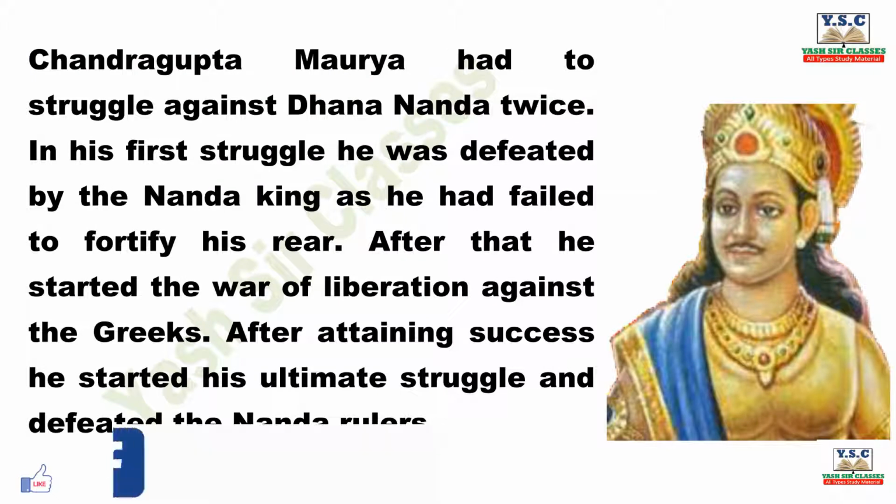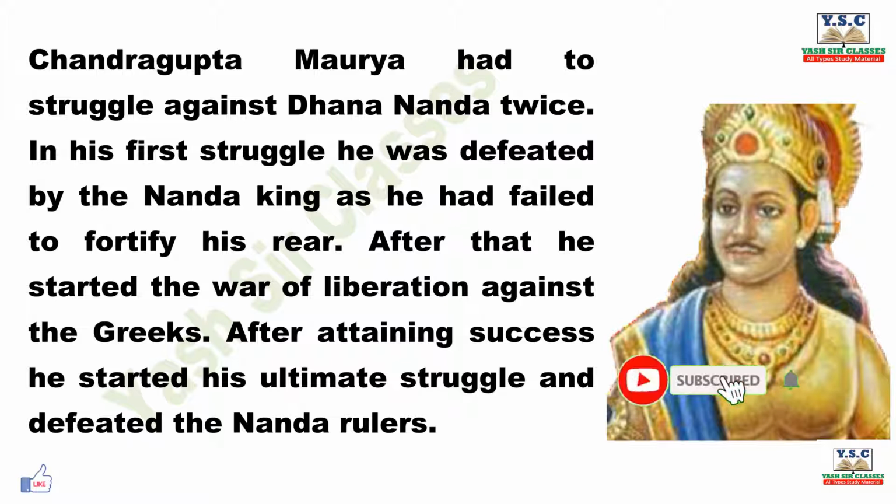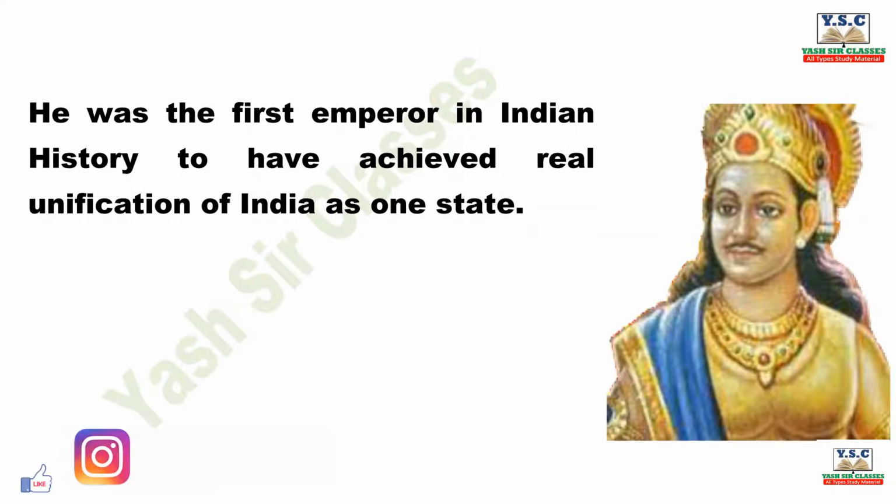Chandragupta Maurya had to struggle against Dhanananda twice. In his first struggle, he was defeated by the Nanda king as he had failed to fortify his rear. After that, he started the war of liberation against the Greeks. After attaining success, he started his ultimate struggle and defeated the Nanda rulers. He was the first emperor in Indian history to have achieved real unification of India as one state.